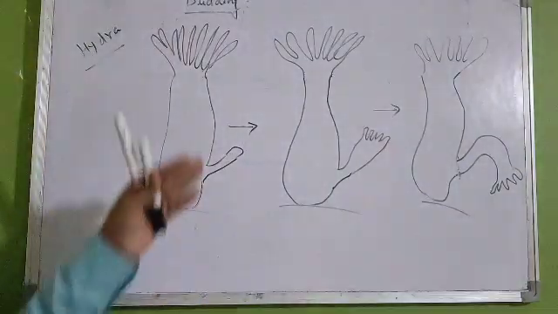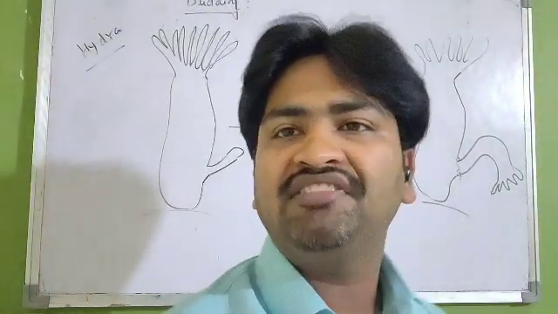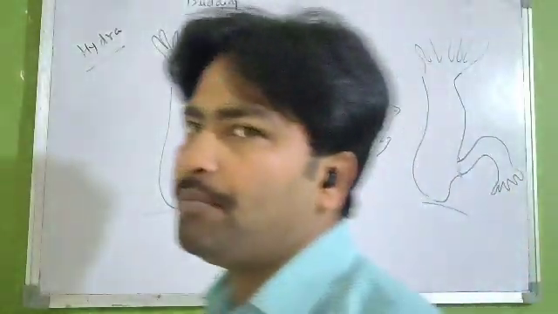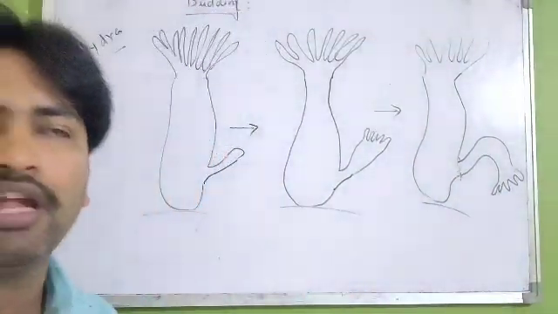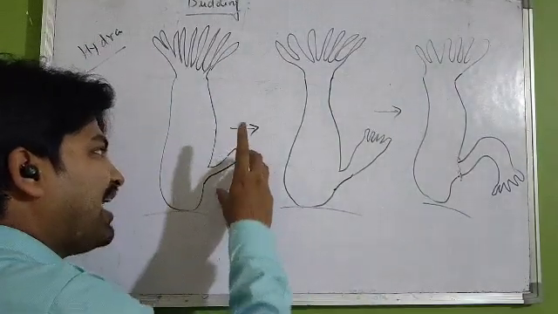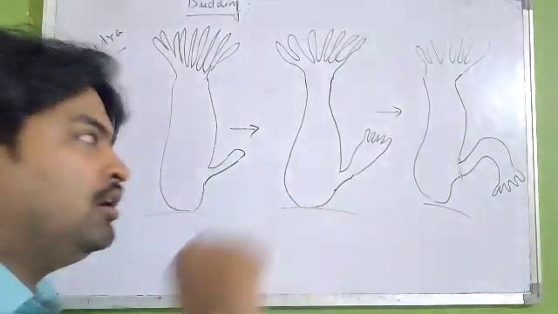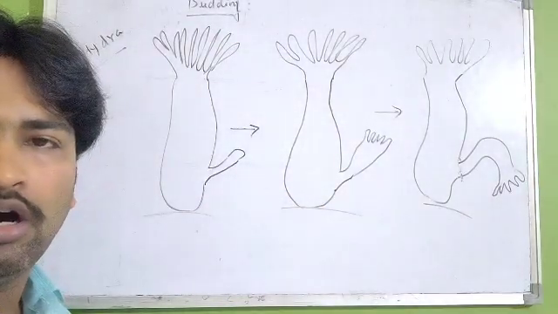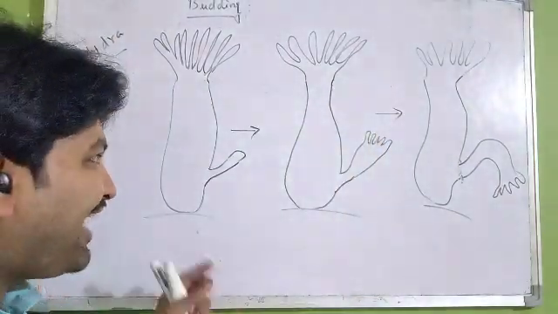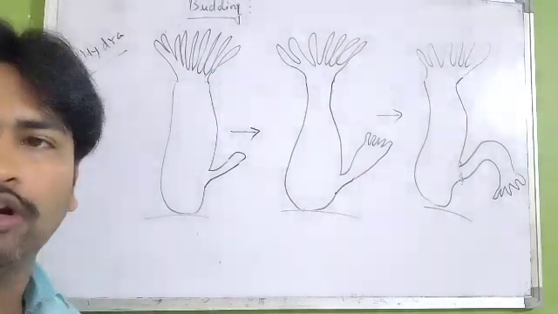I have also shown you the example of budding in yeast, how the protuberance occurs in yeast. In yeast, a protuberance can be seen growing from the parent body. Now what is a protuberance? It is the bud that appears at the surface of the parent body, or sticks to the surface of the parent body, and is vegetative, meaning it will show growth.